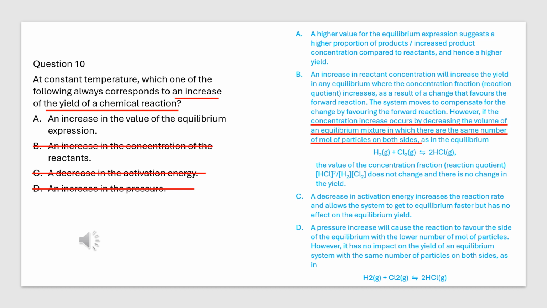Yes, a higher value for the equilibrium constant will give a higher yield of products. So, A is always correct. However, the equilibrium constant is only influenced by temperature. So, the equilibrium constant cannot be changed at a constant temperature.